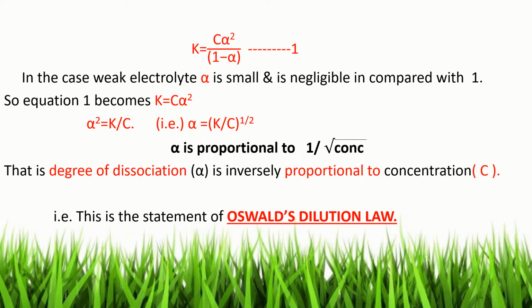That is, the alpha value, the degree of dissociation, is proportional to 1 by root C. That is, the degree of dissociation alpha is inversely proportional to the square root of concentration C. In other words, the degree of dissociation is directly proportional to dilution. That is, on increasing dilution, the degree of dissociation increases. So this is the statement of Ostwald's dilution law.